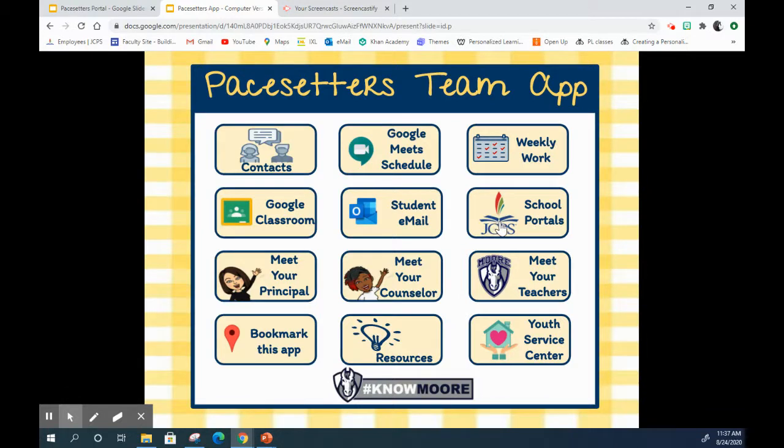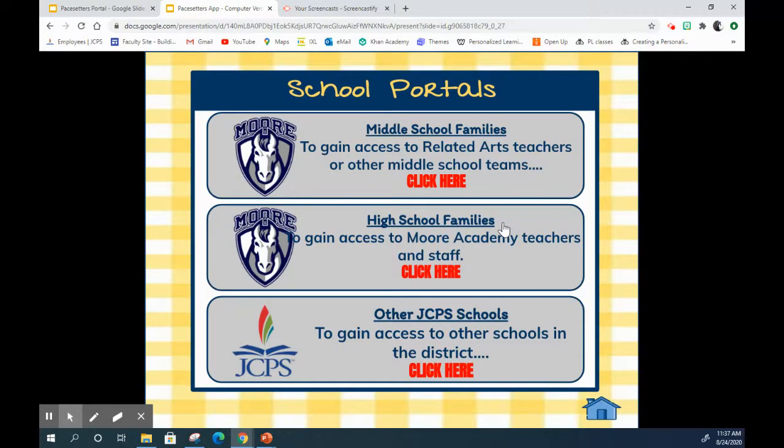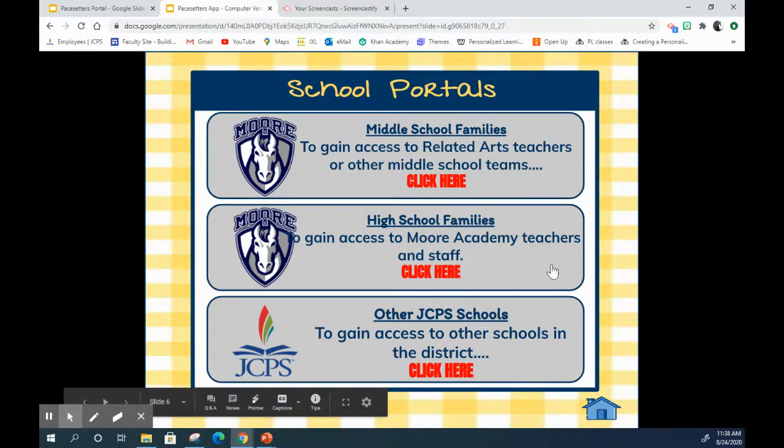The next part is your JCPS portals page. So when we click on this, this could be helpful if you have siblings or people at different grade levels or attending a different school. This will take you to the portal page. So for middle school families, you would click here. For high school families, you would click the middle one to have access to all academy teachers. Or if you have students or a sibling at a different JCPS school, you can find their school's portal by clicking on this link.